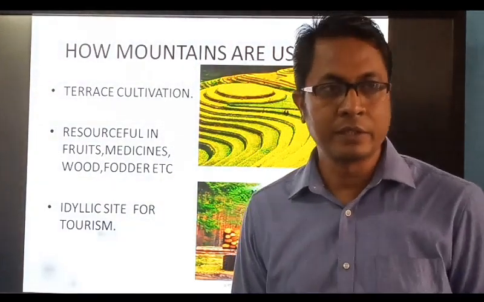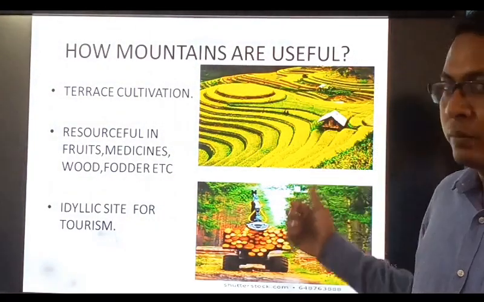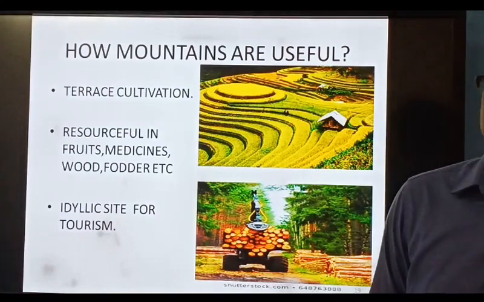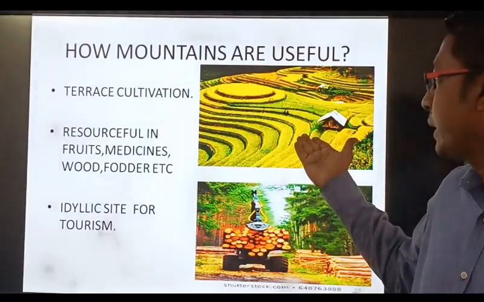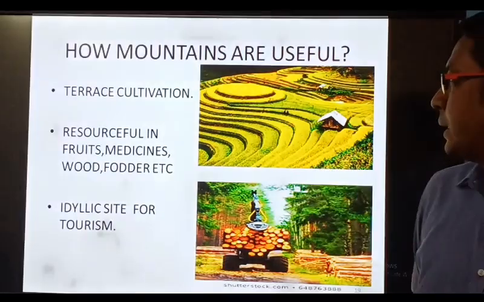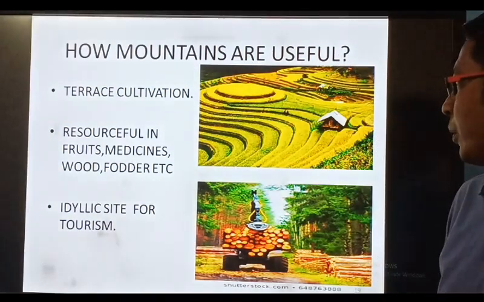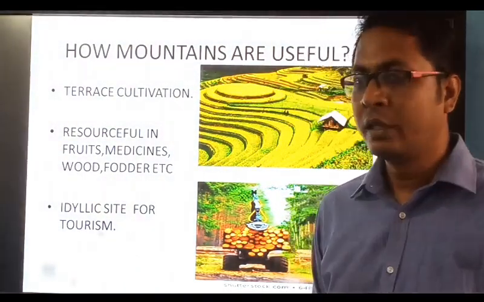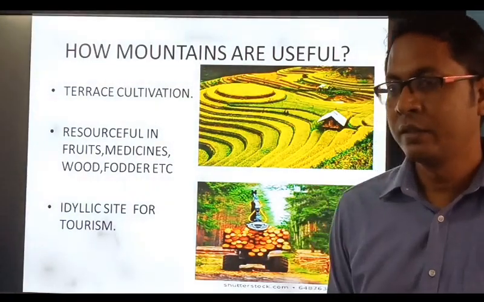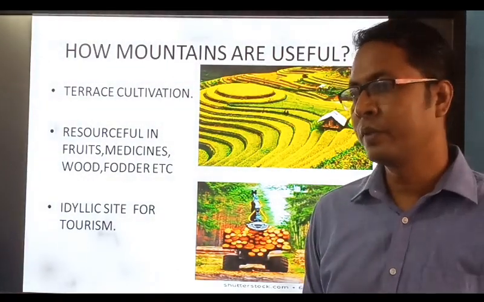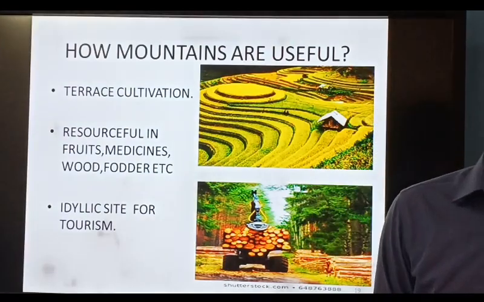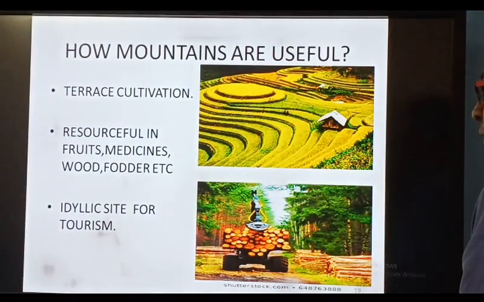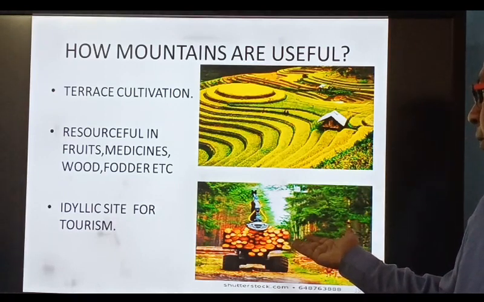And then mountains are also useful for terrace farming. Terrace means nothing but steps on the surface of the mountain. A lot of agriculture takes place, which is called terrace farming. And then lot of resources are also found from the mountains. Like timber, fruit, medicines. Is it not? And then others like leather. Is it not? These all things we get from mountains only. Mountains are also house of animals, birds, various creatures. You can see, timber we are getting from mountains.